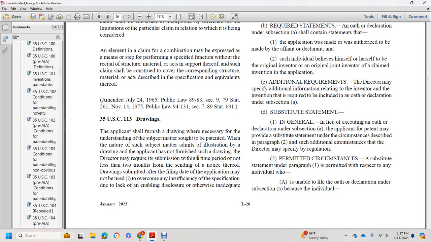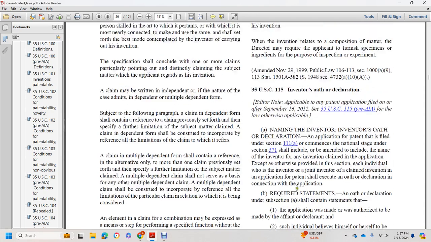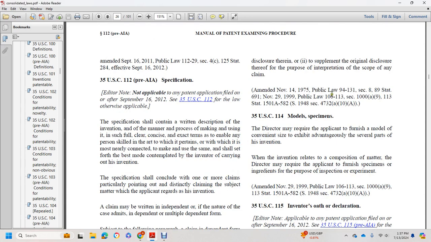The Director may require submission within a time period of not less than two months from the sending of the notice thereof. Drawings submitted after the filing date of the application may not be used to overcome any insufficiency of the specification due to lack of an enabling disclosure or otherwise inadequate disclosure therein, or to supplement the original disclosure thereof for the purpose of interpretation of the scope of the claim.